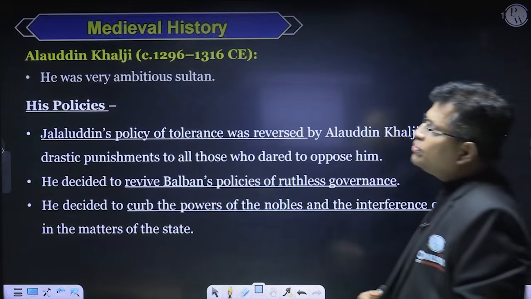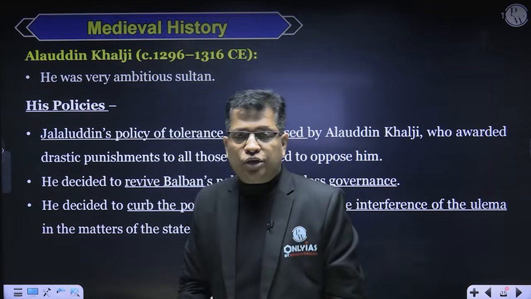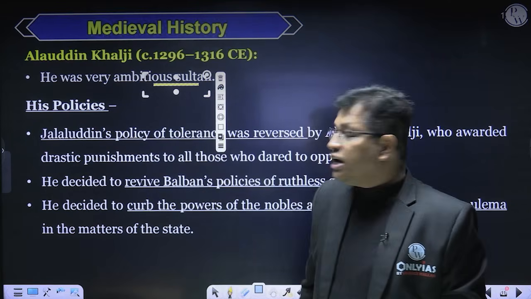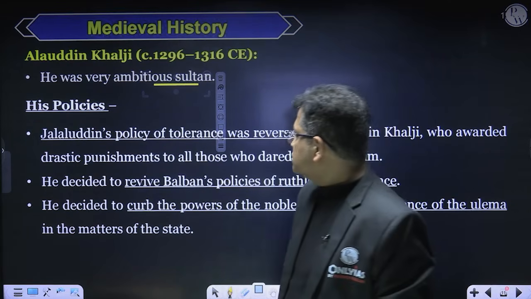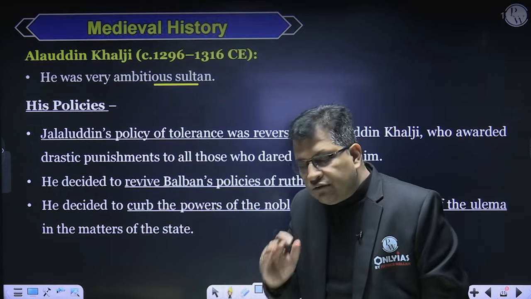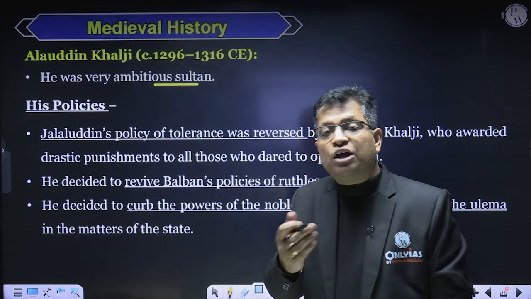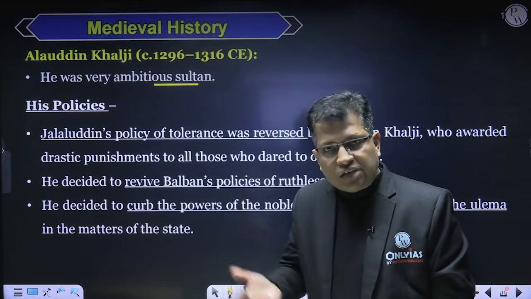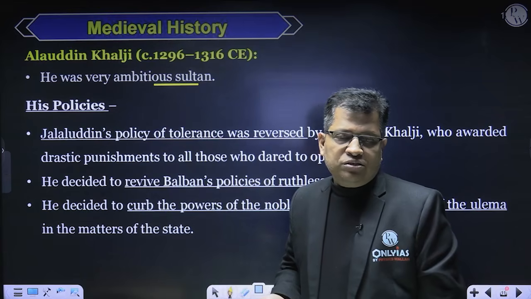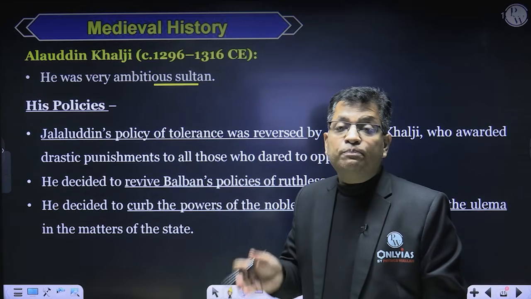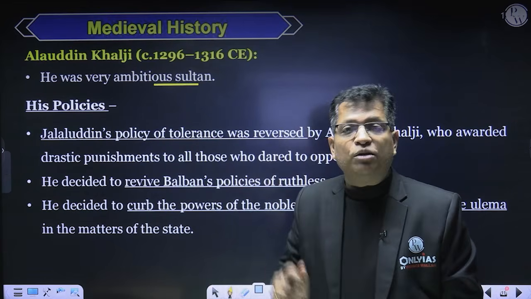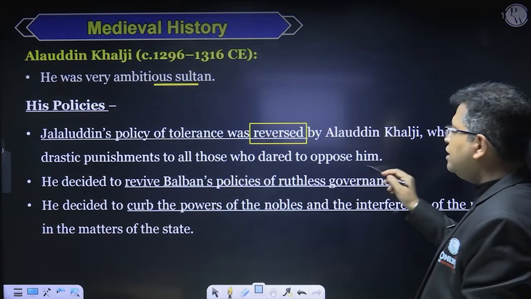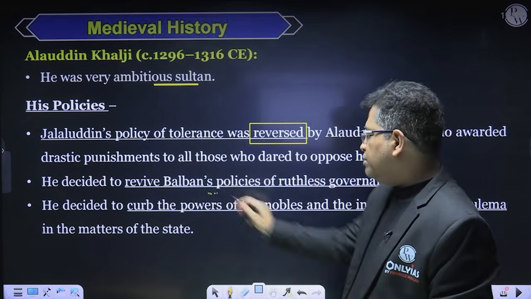Now, Alauddin Khalji came to the office of Sultan. He was a very ambitious Sultan, and he had adopted some policies. What were his policies? In fact, he had reversed the tolerant policies of Jaluddin Khalji. As I told you, he had no respect for the policies furthered by Jaluddin Khalji. So he reversed the policy of Jaluddin Khalji and adopted the ruthless policies of Balban.